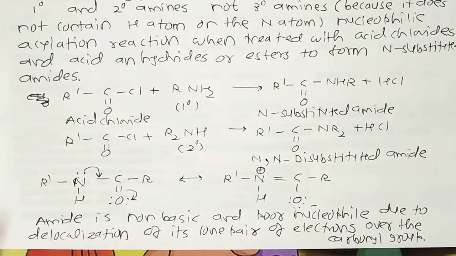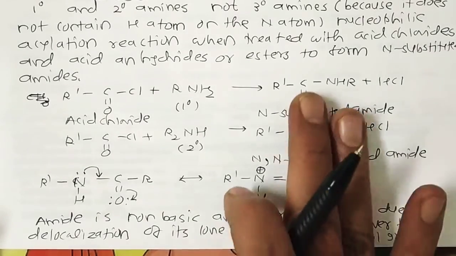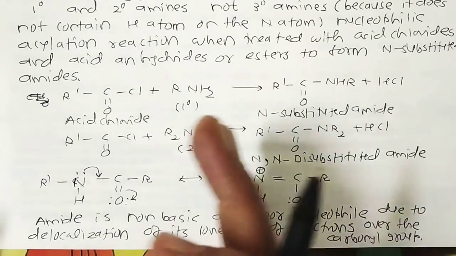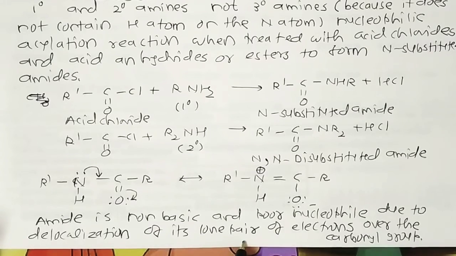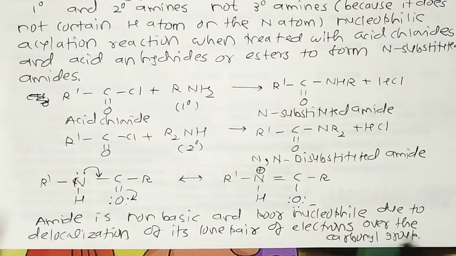So that's the point. Once again, unlike the alkylation reactions of amines, here the amides that are formed do not further react with acid chloride and acid anhydride, because the amide is non-basic and a very poor nucleophile. Why this poor nucleophilicity? Because of delocalization of its lone pair of electrons over the carbonyl group.